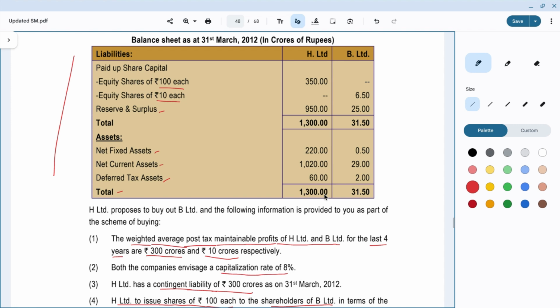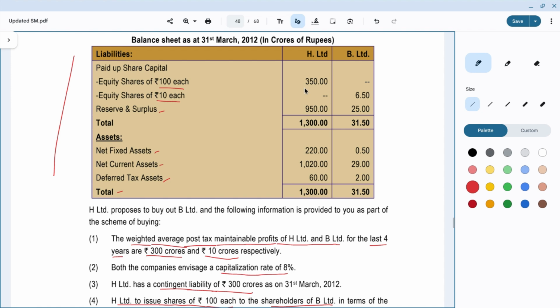Now, if I want to find out per share value, then it will be net assets divided by number of equity shares. Paid up share capital is 350 crores and face value is 100. So 350 crores by 100 is 3.5 crores, right?